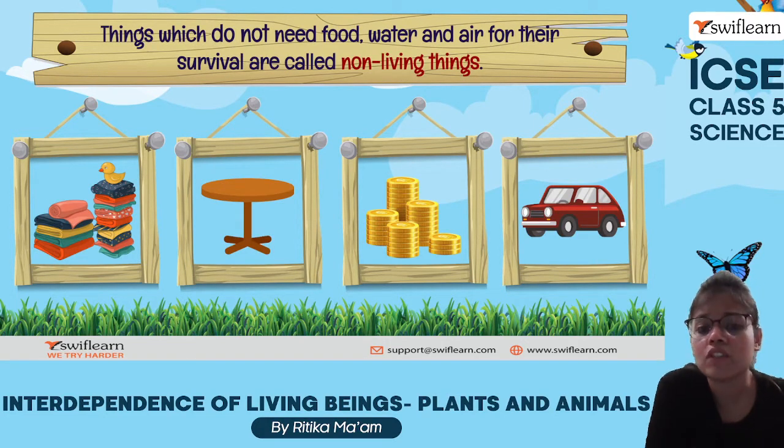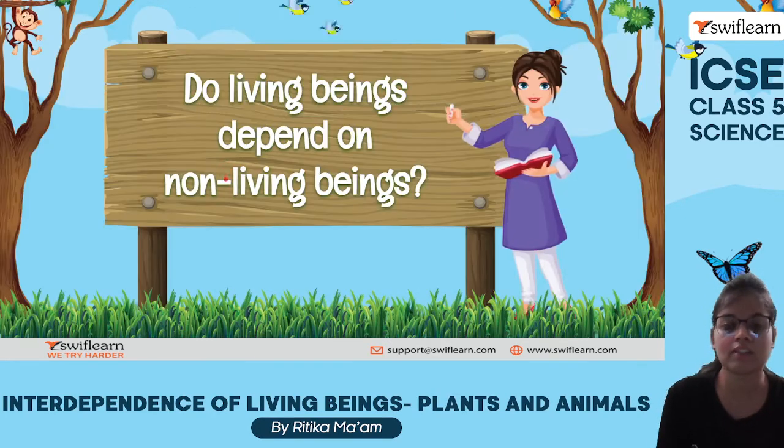And those things which do not need any food, water, air for their survival, they are non-living things. If I talk about a bottle, it doesn't need any food, water, air. If I talk about any vehicle, currency, table, clothes, they do not require food, water and air, and hence they are known as non-living things.